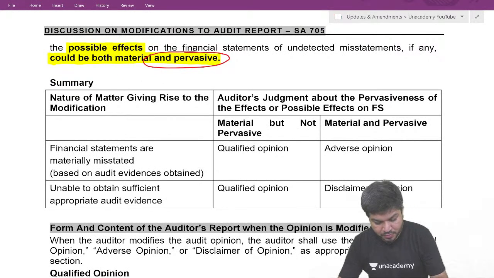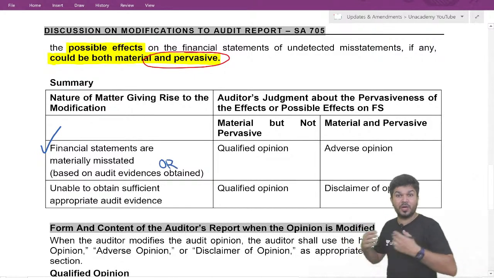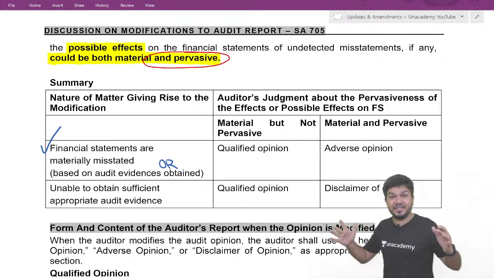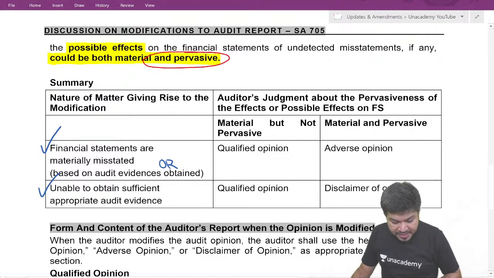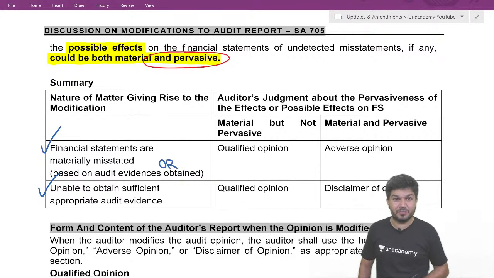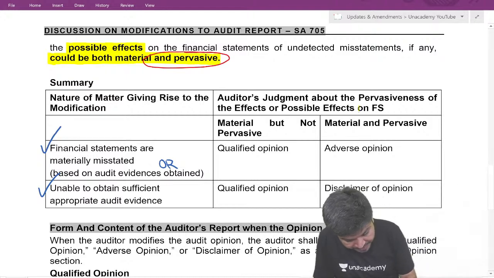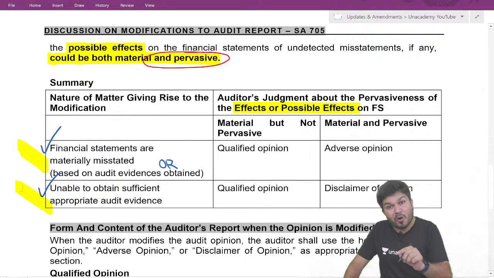Okay, first, when do I modify the report? Either financial statements are materially misstated, based on evidence obtained you conclude the financial statement contains a material misstatement, or you are unable to obtain sufficient appropriate audit evidence. And now we have to see their effect or possible effect. If you have checked it, the word will be effect. If you are unable to obtain, the word will be possible effect.